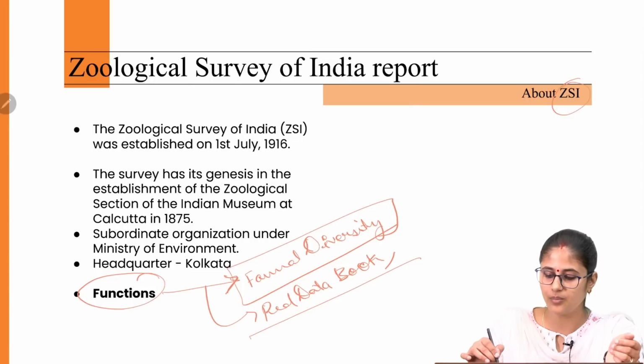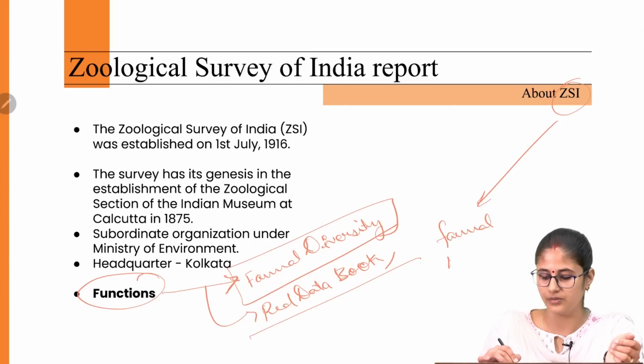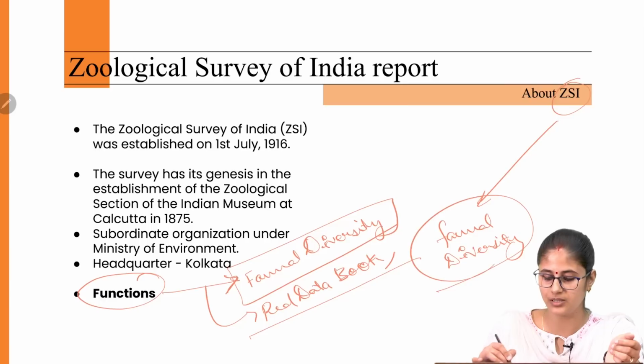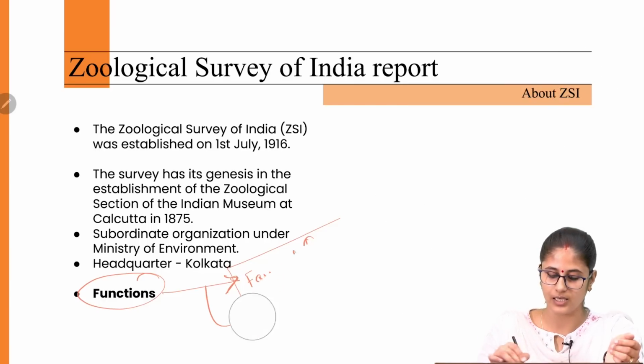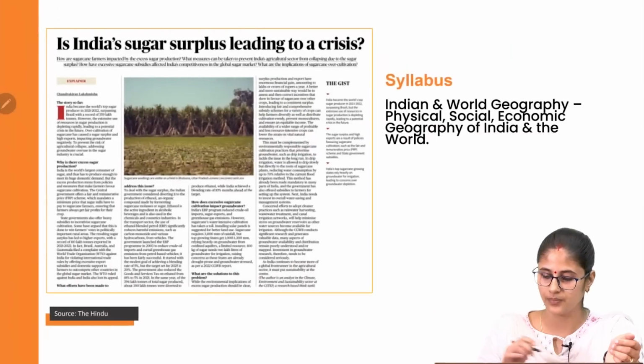So this particular body is basically working with regard to faunal diversity, not flora diversity. That is, the animal species it deals with. This is all that we need to know with regard to this article. Let's move to the next one.